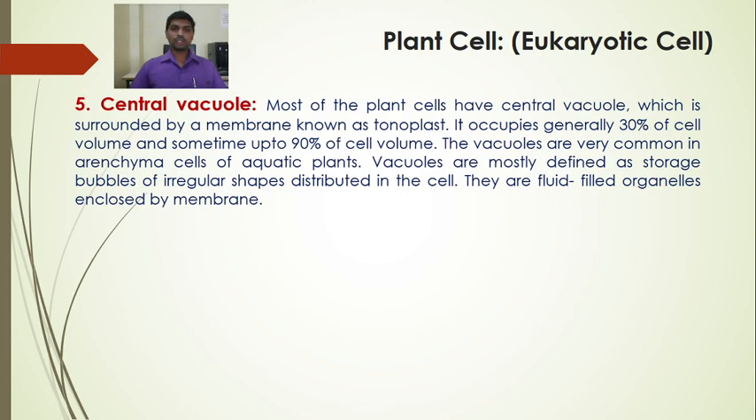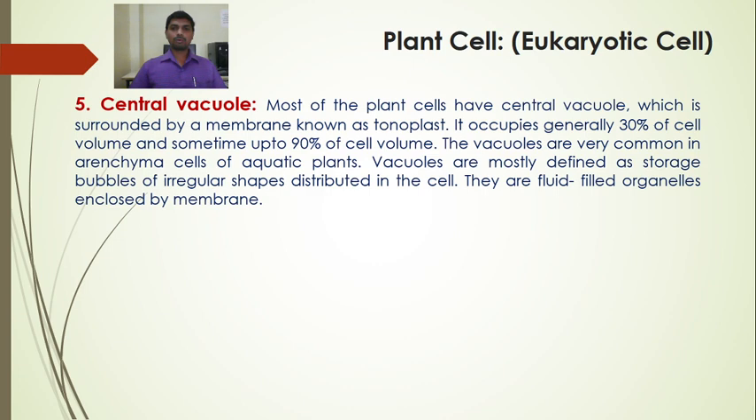Central vacuole. So most of the plant cells have central vacuole, that is the empty space which is surrounded by a membrane known as tonoplast. It occupies generally 30% of the cell volume and sometimes up to 90% of cell volume. The vacuoles are very common in parenchyma cells of aquatic plants. So to float on the water surface, the vacuoles are present, which are the empty spaces, due to which the aquatic plants float on the surface of the water.